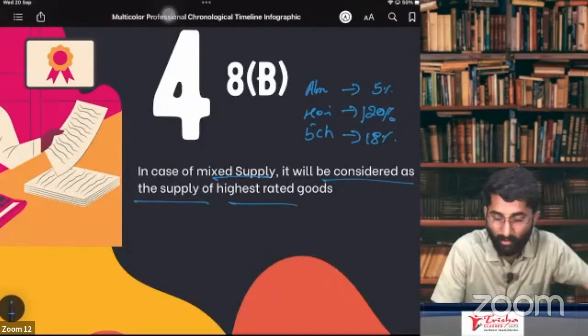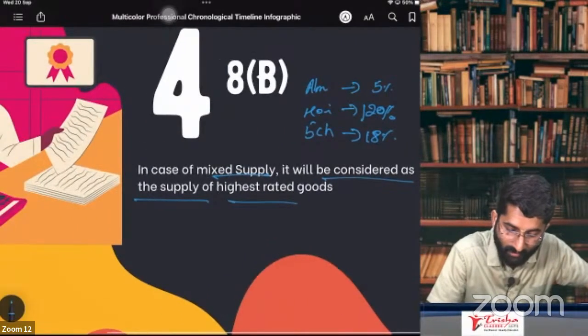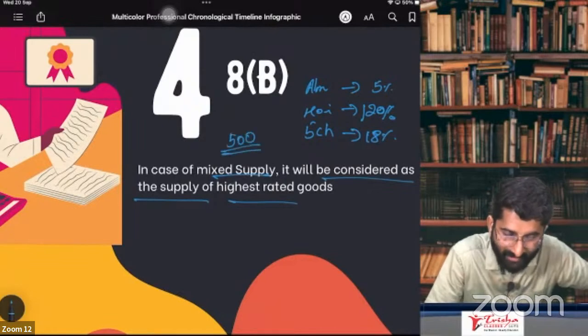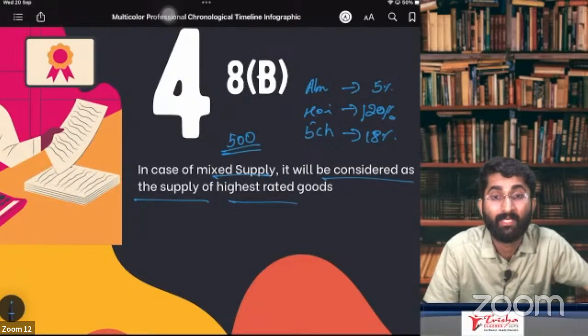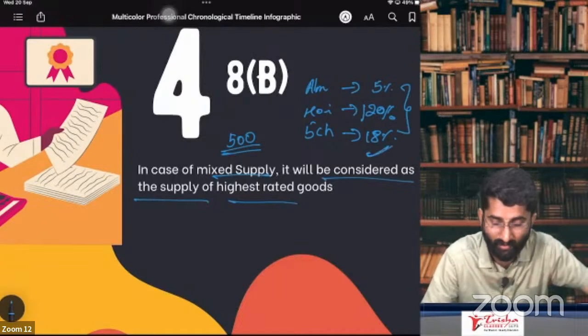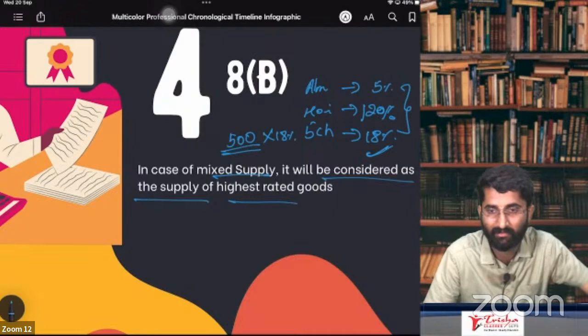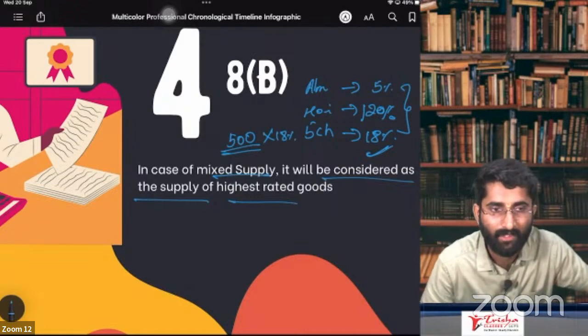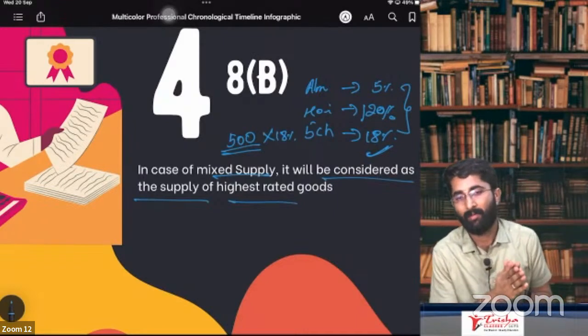Now, the whole amount, the gift pack amount was somewhere 500 rupees. What is the GST which is applicable, sir? The highest rate. Out of this, the highest rate is 18%. So what is applicable? Multiplied by 18%. This is mixed supply. So this is about the chapter supply, people.